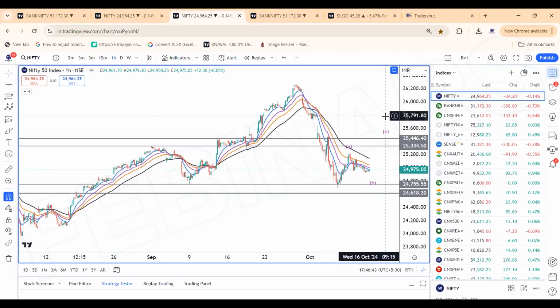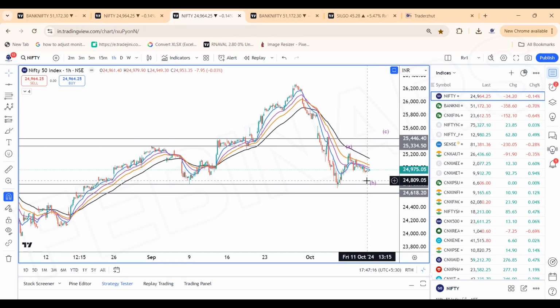24,885 is an important support, even if the rise touches 25,000, 50, 60 levels, one more panic low, again back towards 24,900. Then the rise could start after a falling wedge kind of a pattern is cleared, and the rise of C could come in towards 25,340 to 425 levels as the initial mark.